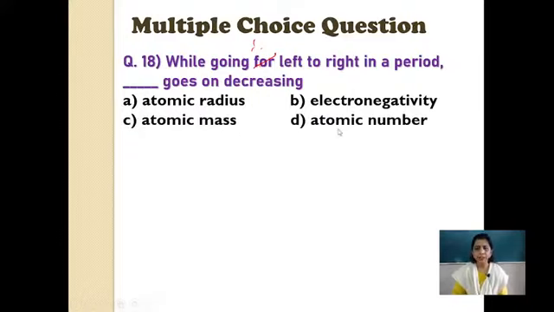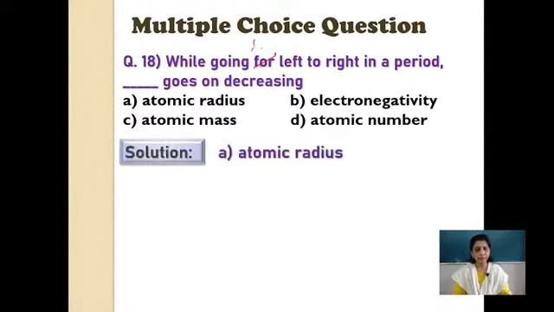Now these two are something different which we didn't go with trends. Atomic mass, atomic number is not a trend actually. And we know that mass and number keeps on increasing always. They cannot be decreased at all, even though you go in a group or you go in a period. Remember. So the options radius or electronegativity as the correct one. Let us see what is the correct option.